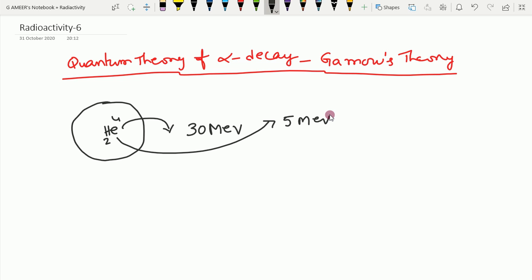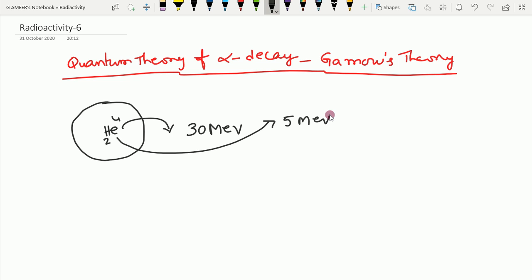It will keep on colliding with the potential barrier. In every collision there is a finite probability, because when we talk about the quantum theory, we say an alpha particle has an associated matter wave. So we deal with waves, here matter waves. For a wave there is a finite probability to come out. Okay, fine, so let's see that.